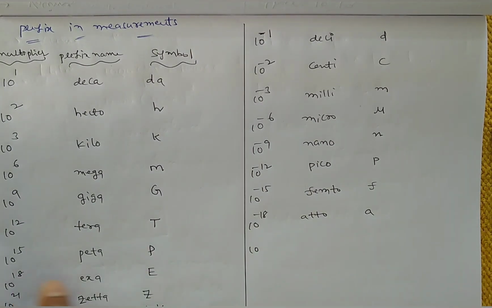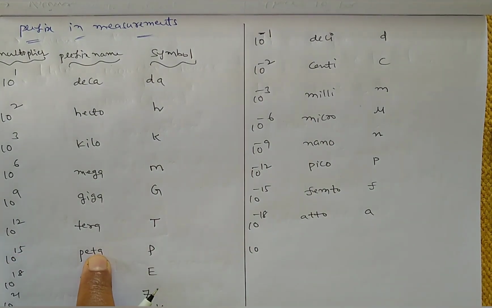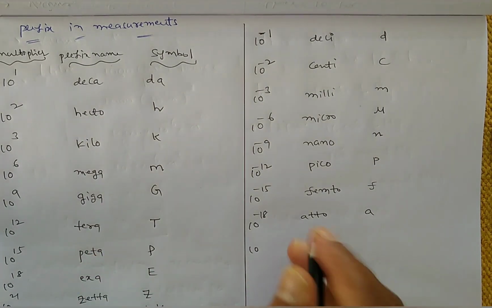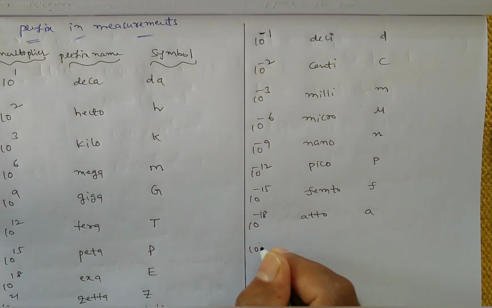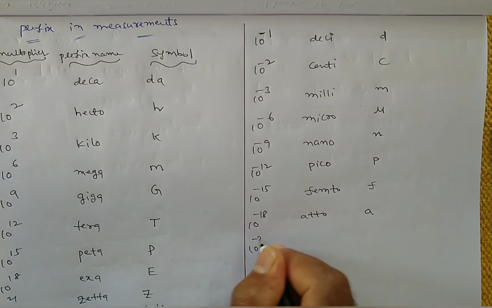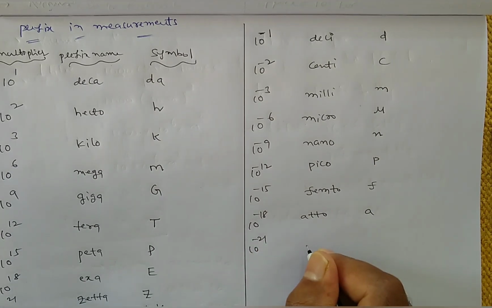10 power plus 18 means exa. 10 power plus 15 means peta. Next 10 power plus 21 means zetta, and minus 21, that is zepto.